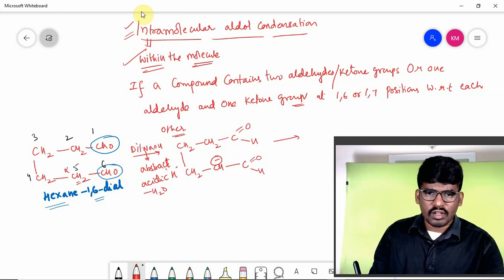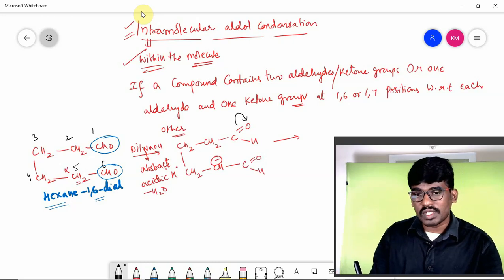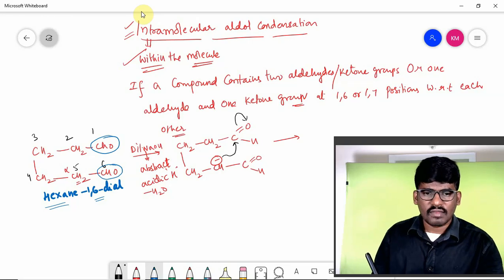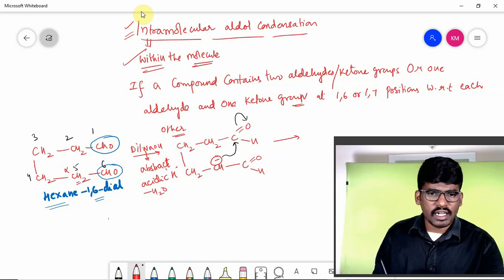Next, what will happen? Polarize this bond. The C=O bond is more polar. What is the charge on carbon? Positive. If you get positive, this negative charge migrates here, right? Then CH2, CH2, and the carbon which is already connected to H, as well as CHO is there.